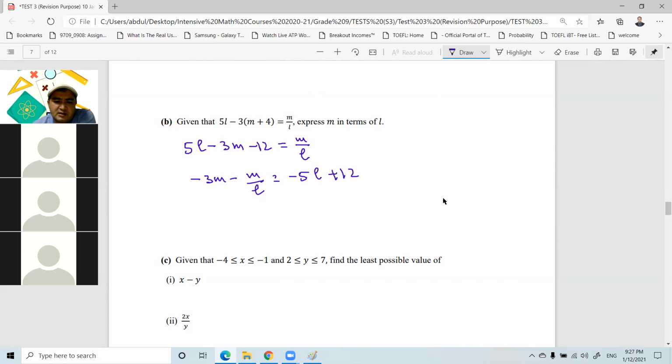Now on the left-hand side, m is a common factor, so take this m out. So here we have negative 3 minus 1 over L. On the right-hand side, we have 12 minus 5L.